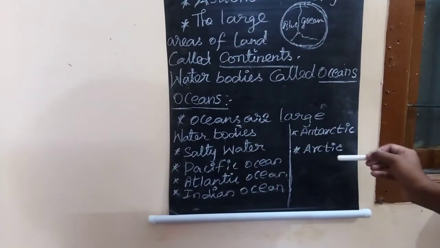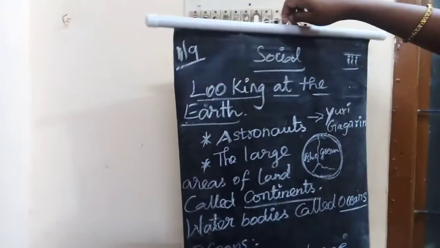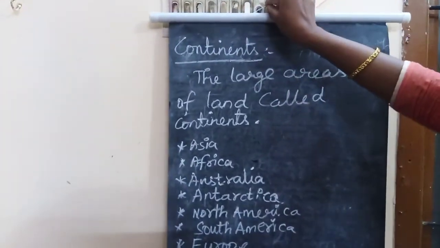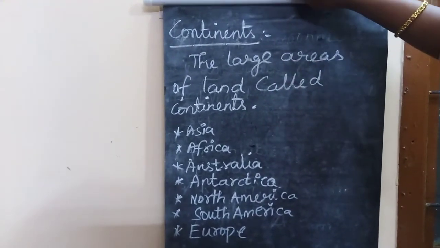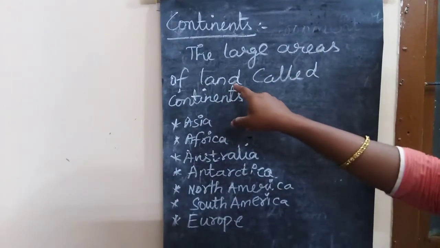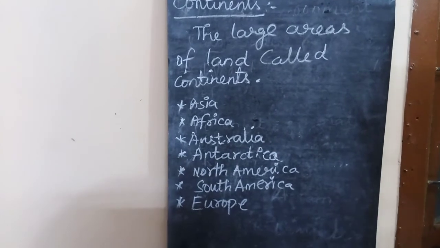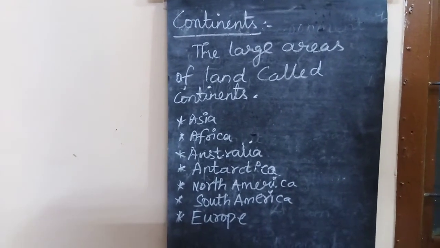The oceans cover more of the space, so the oceans are called large water bodies. The next one is continents. In our earth we can see large areas of land, and the large areas of land are called continents. Totally 7 continents are there.